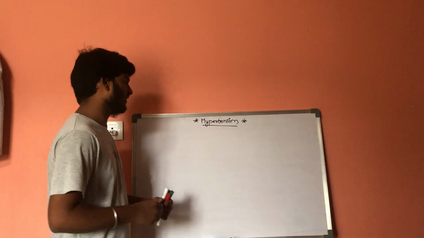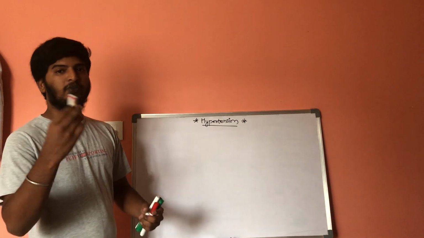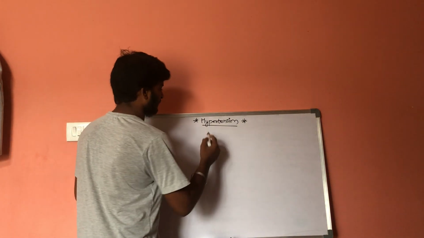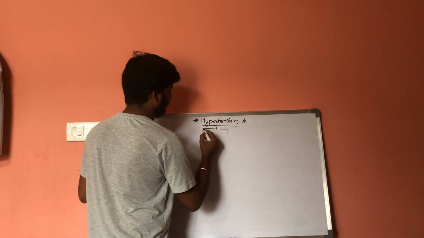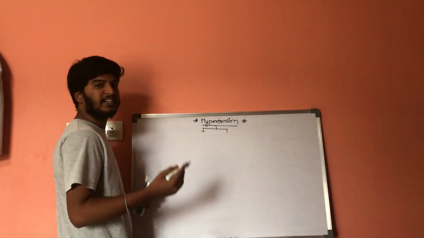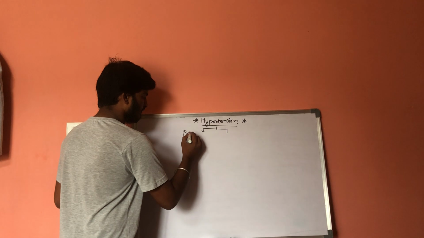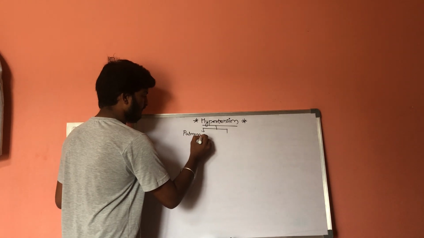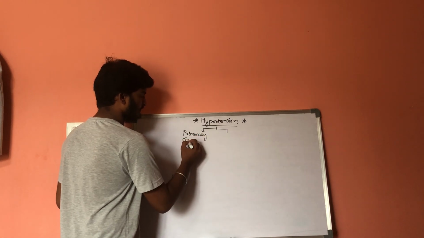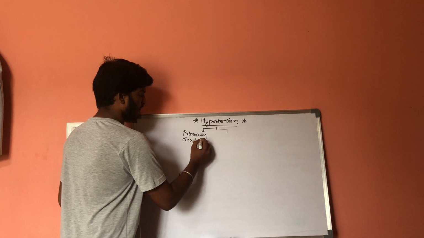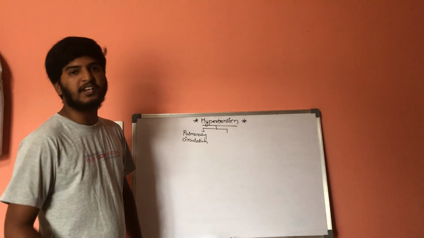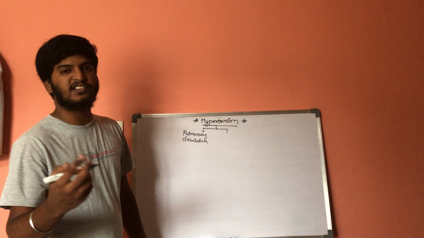As we know, in our body we have two types of circulations. One is pulmonary circulation, while the other one is systemic circulation.